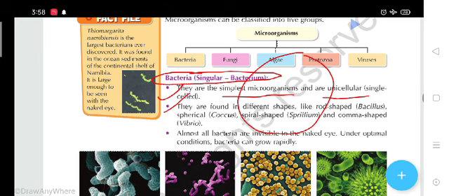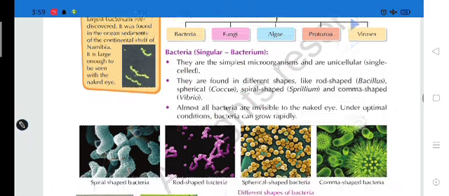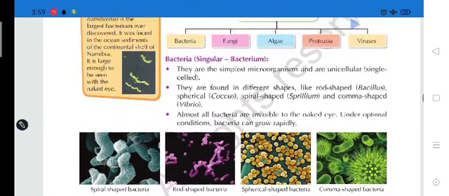Second, they are found in different shapes like the rod shape, bacillus. This is the example. For example, the rod shape bacterium, the bacillus; the spherical, which means round shape; the spiral shaped spirillus; and the comma shaped vibrio. So students, these are the characteristics of bacteria.